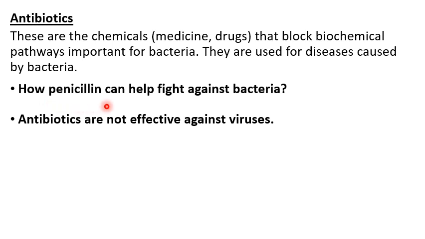Next is how penicillin can help fight against bacteria. Penicillin, student, is an antibiotic, and antibiotics are drugs used to cure diseases caused by bacteria. Penicillin stops the growth of bacteria.